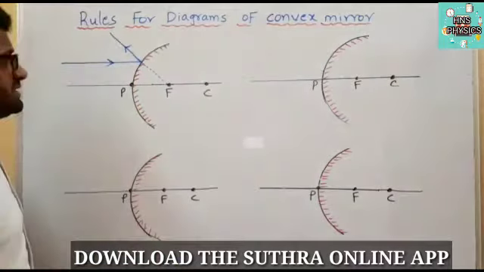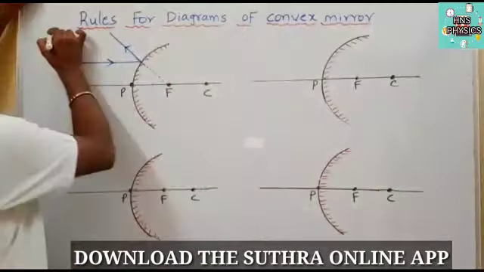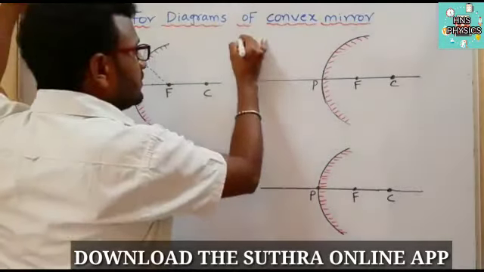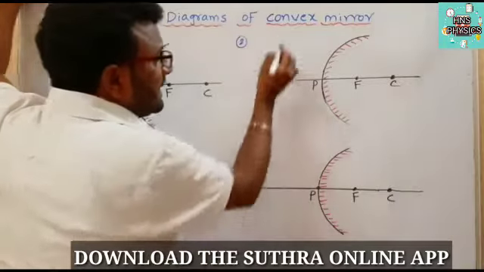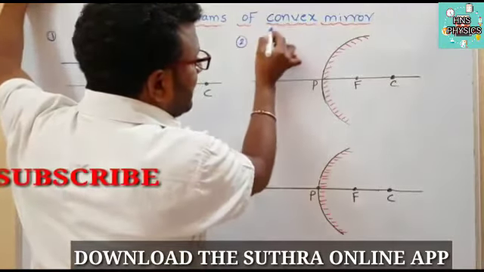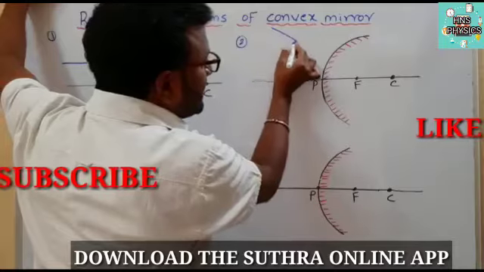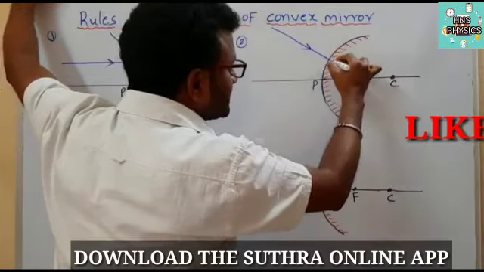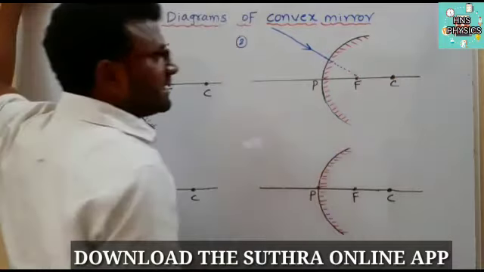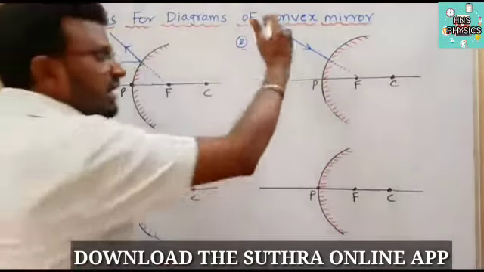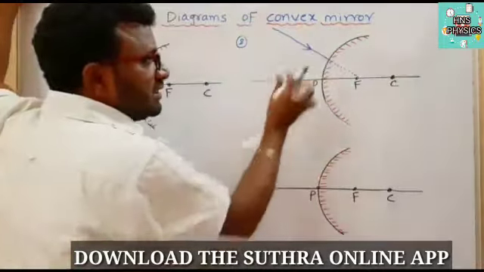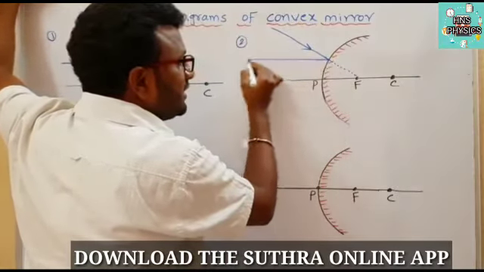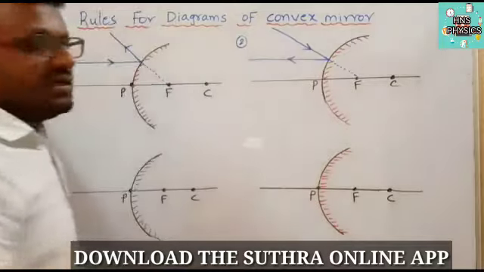Next, come to the second rule. Here the ray is initially coming in the direction of the focus. The ray is coming in the direction of the focus. So after the reflection the reflected ray passes parallel to the principal axis.